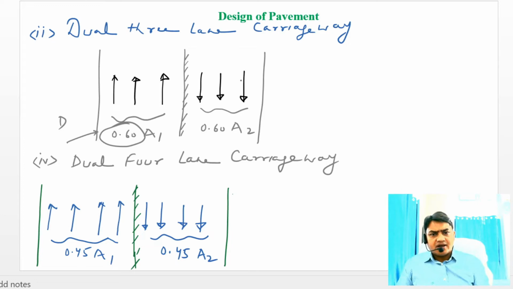For a dual three-lane carriageway, the lane distribution factor D can be taken as 0.6, and for a dual four-lane carriageway, the lane distribution factor can be taken as 0.45.